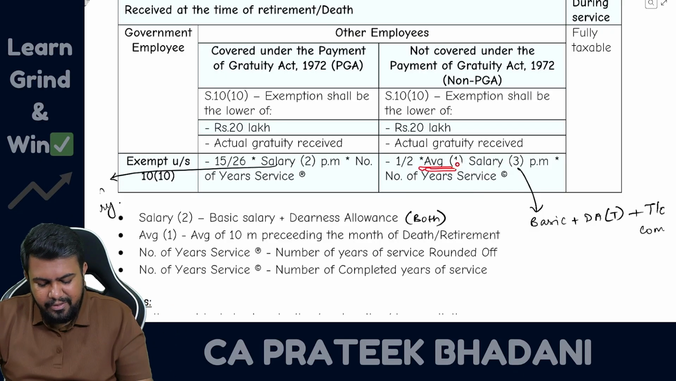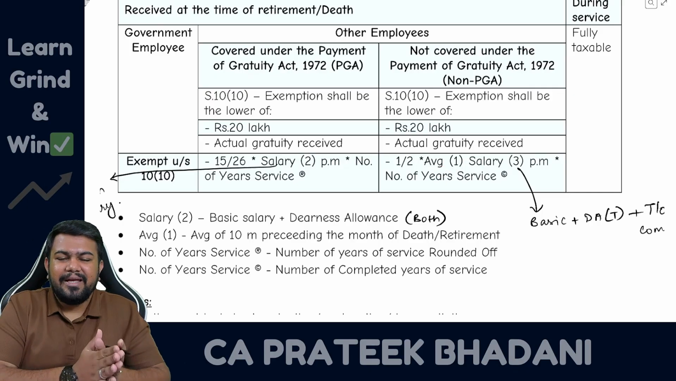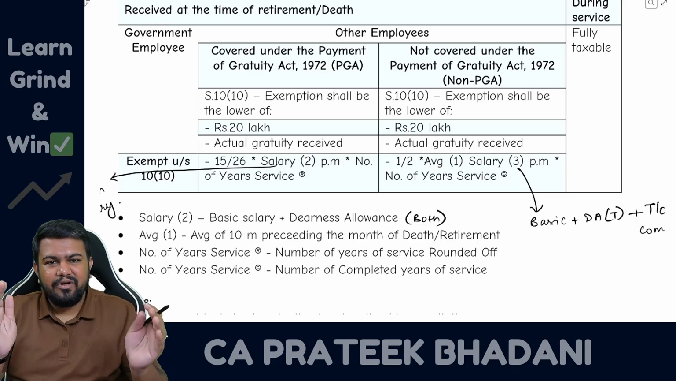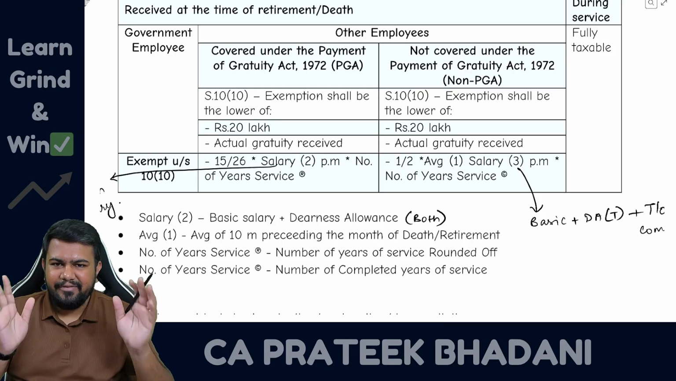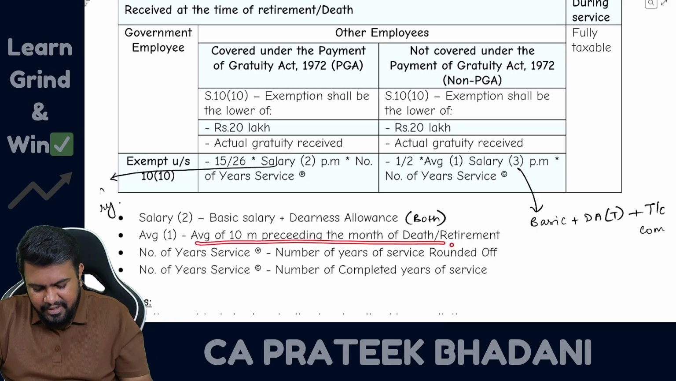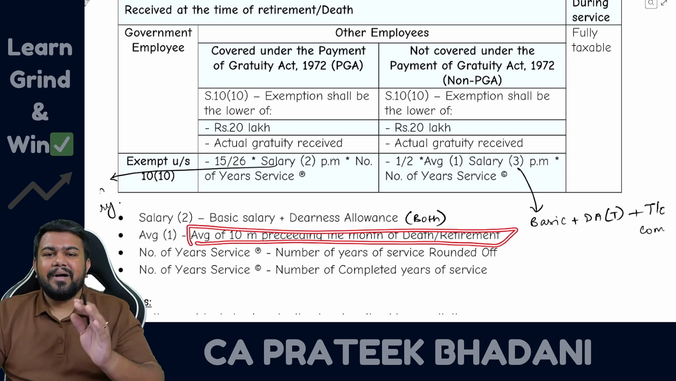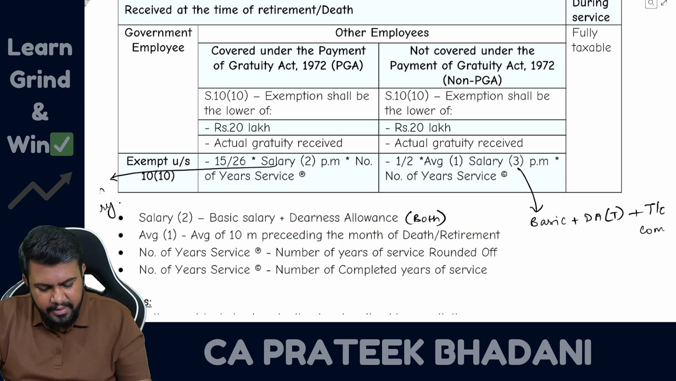So here how to calculate the average? Average means you have to take the last 10 months salary before the month of retirement and then divide it by 10. That way you will get the average salary. So average means the average of the last 10 months preceding the month of death or retirement.